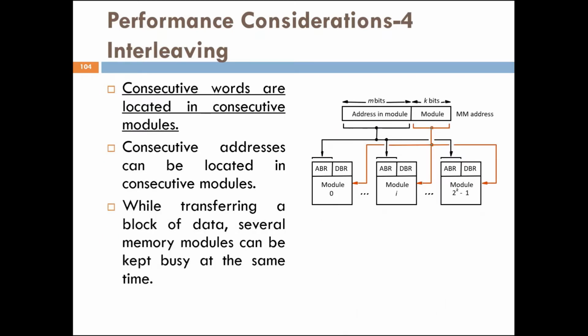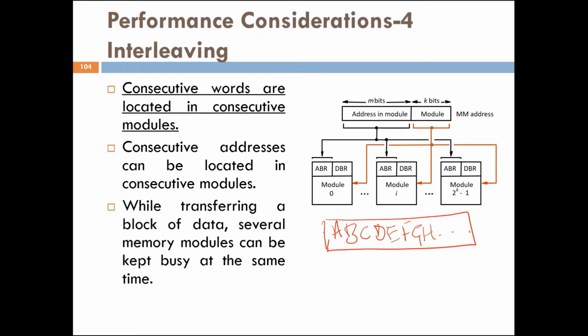But in case consecutive words are located in consecutive modules, say my file contains A, B, C, D, E, F, G, H, and so on.